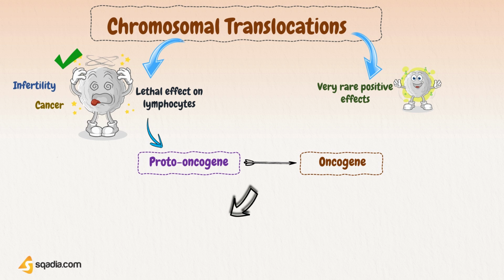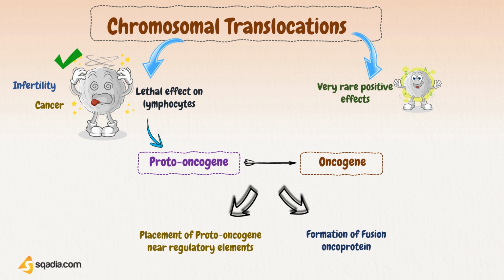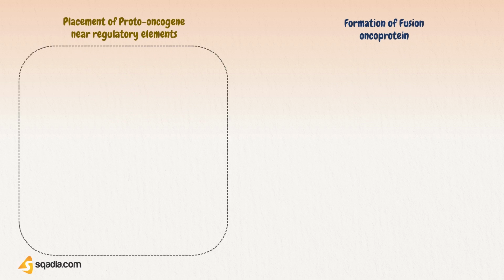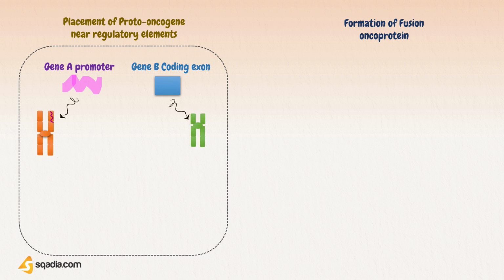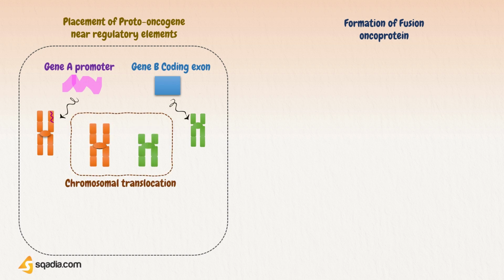Well, this activation of oncogenes by chromosomal translocations usually involves two mechanisms: placement of proto-oncogenes near regulatory elements and formation of fusion oncoprotein. Let's try to understand these mechanisms. Here in the first mechanism, there is a promoter or regulatory sequence of gene A and a coding exon or coding sequence of gene B. Both these gene segments are located on two different chromosomes. Now, if translocation occurs between them, then it will bring the coding sequence of gene B in close proximity to the regulatory sequence of gene A.